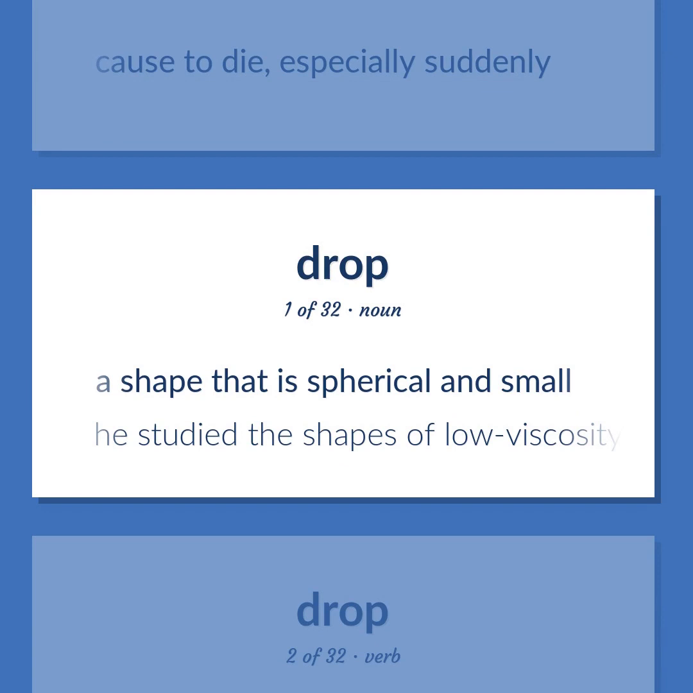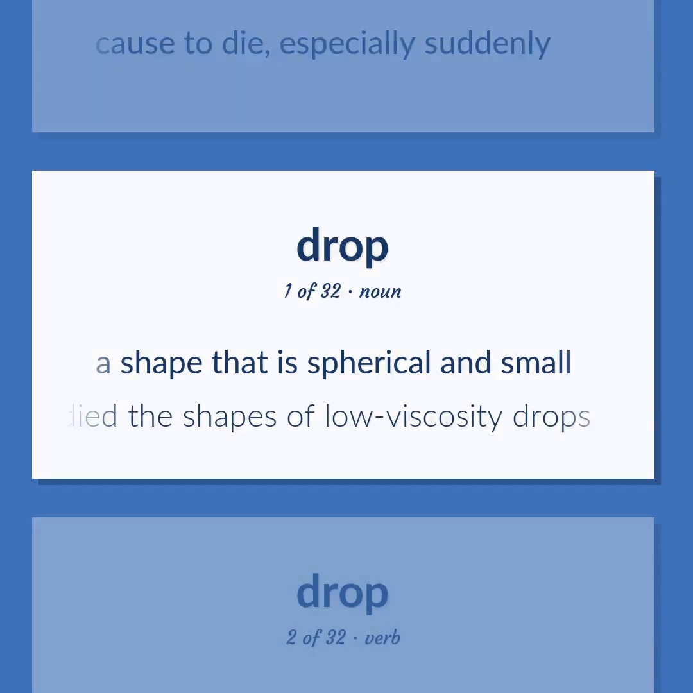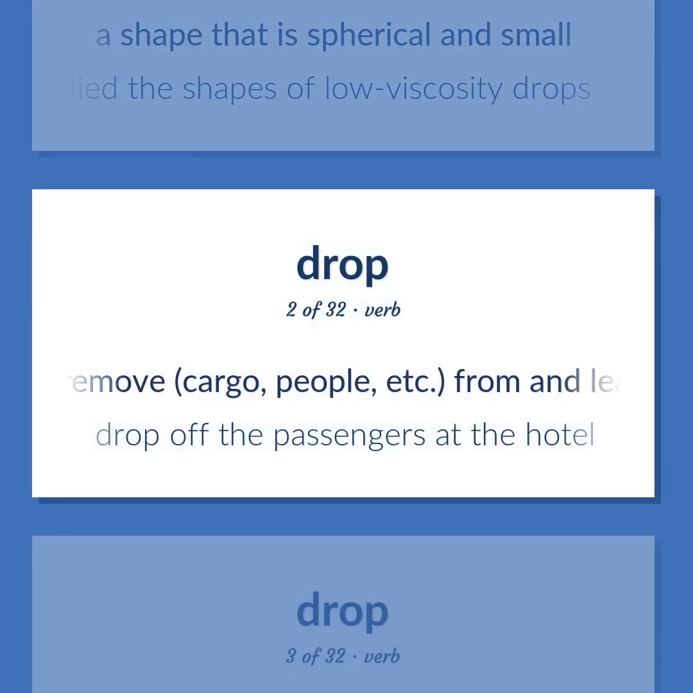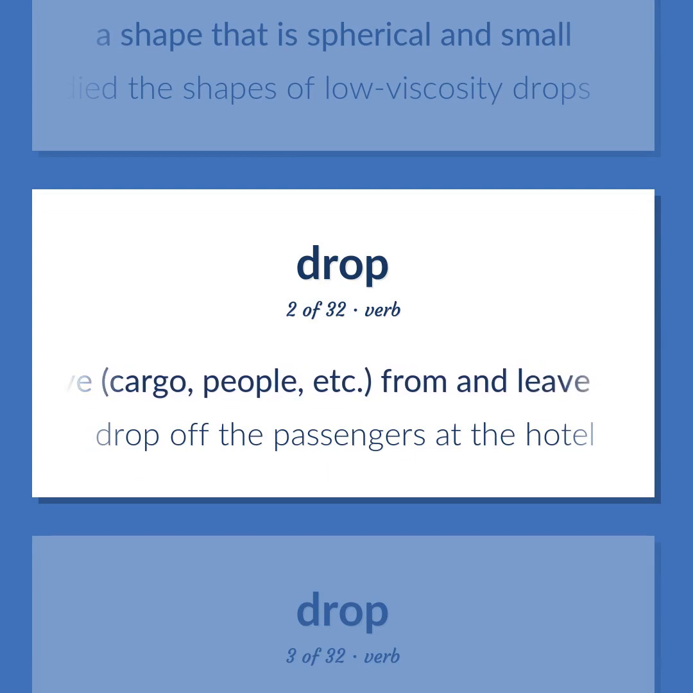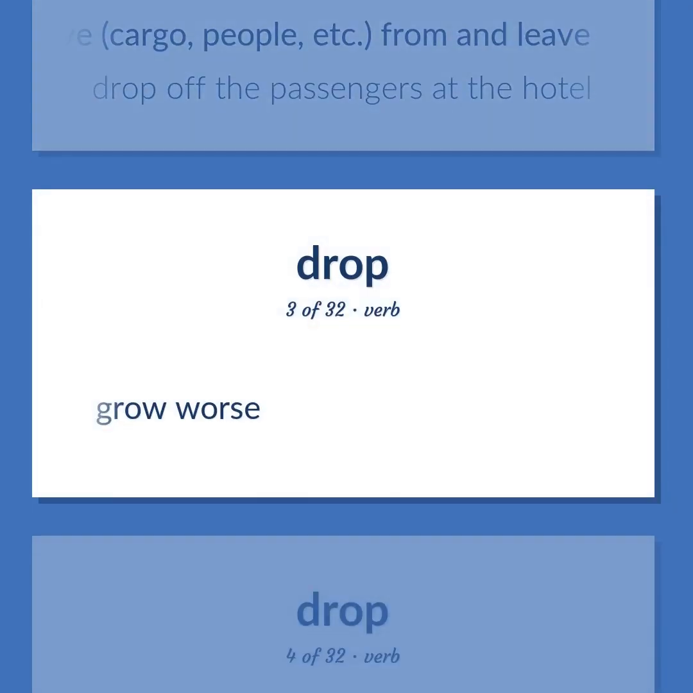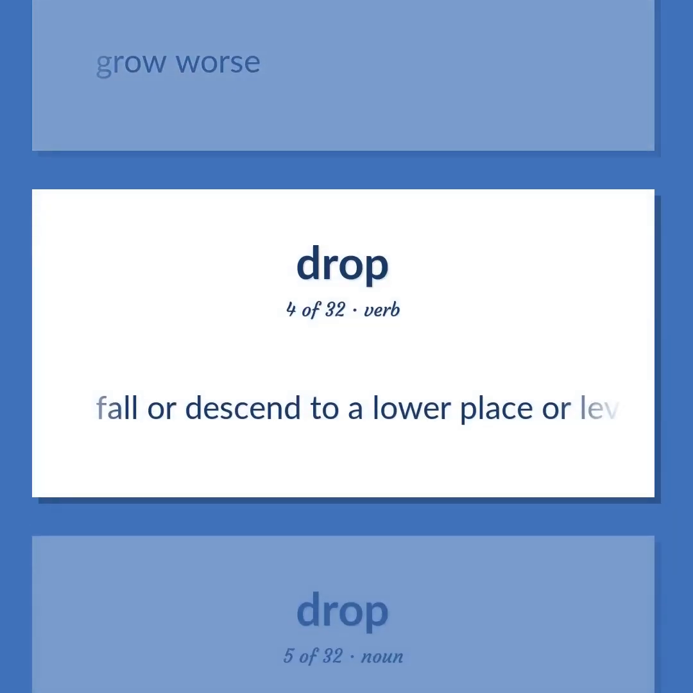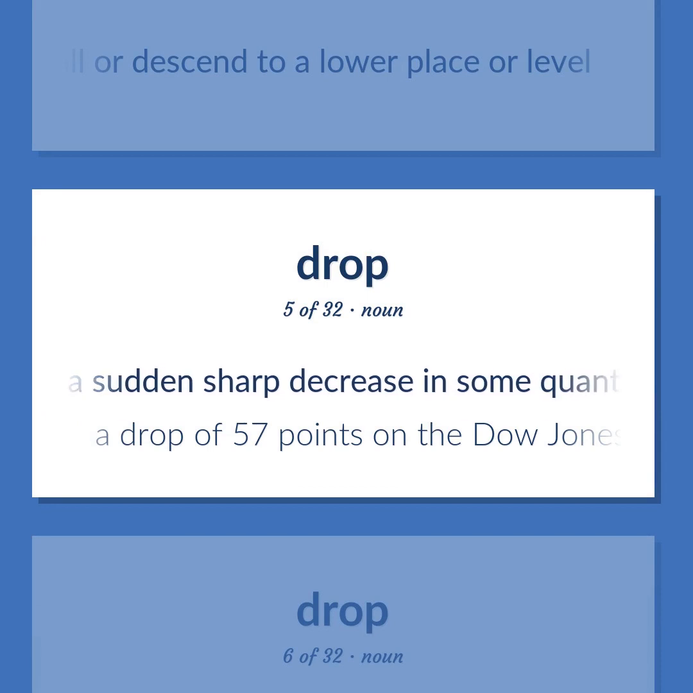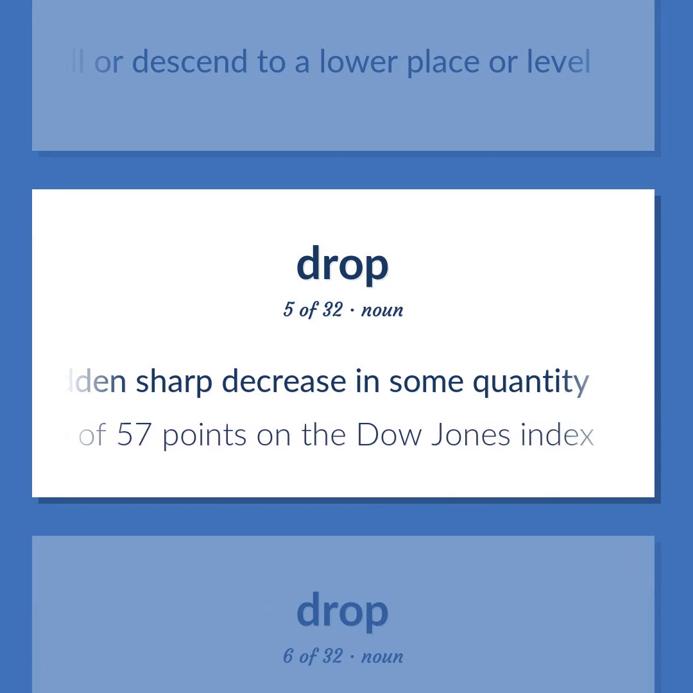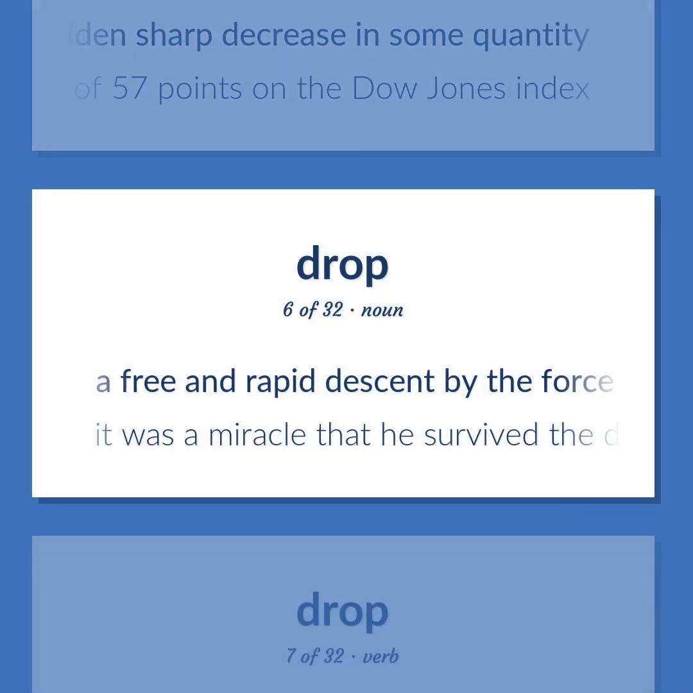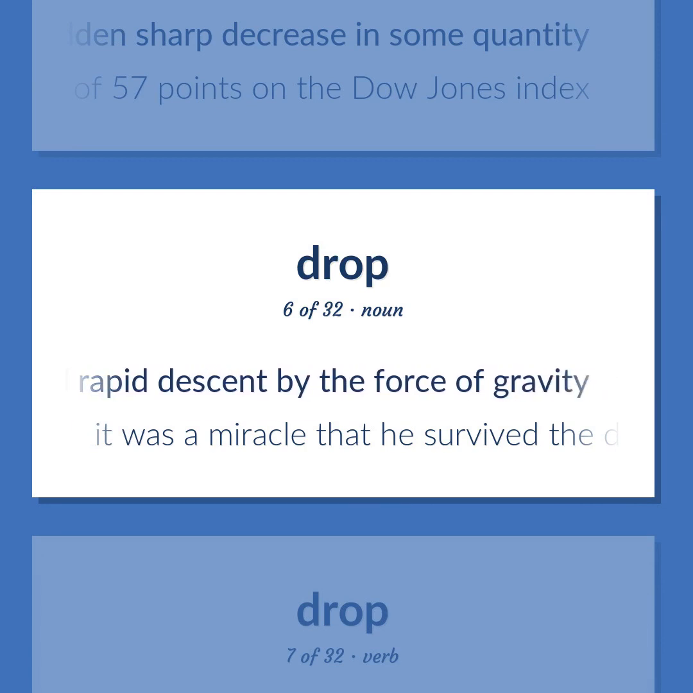A shape that is spherical and small. He studied the shapes of low-viscosity drops. Remove cargo, people, etc., from and leave. Drop off the passengers at the hotel. Grow worse. Fall or descend to a lower place or level. A sudden sharp decrease in some quantity. A drop of 57 points on the Dow Jones Index. A free and rapid descent by the force of gravity. It was a miracle that he survived the drop from that height.